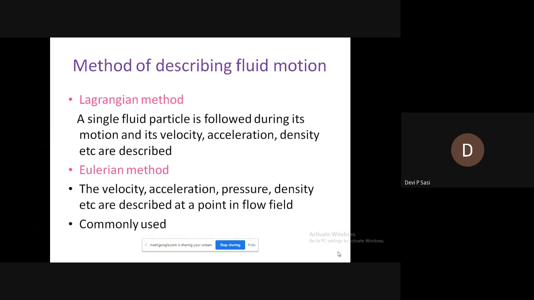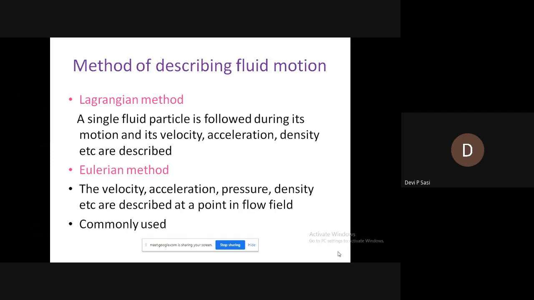So a single fluid particle is chosen, and that particular particle is followed. That is, we are tracking that particle and describing its velocity, acceleration, density, etc. That is the Lagrangian method.